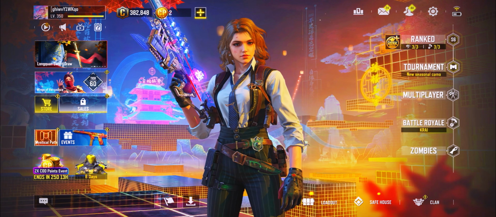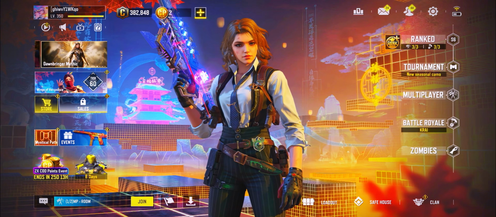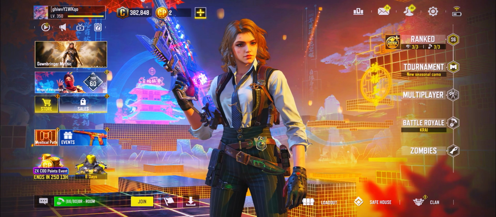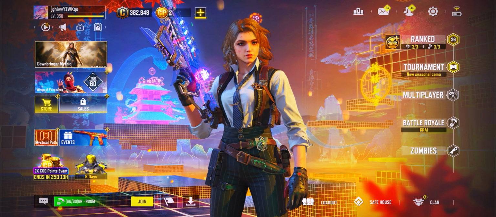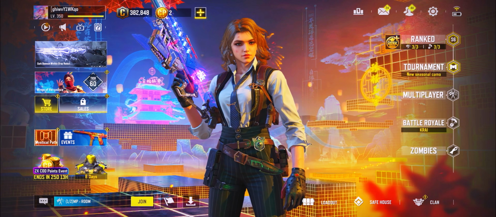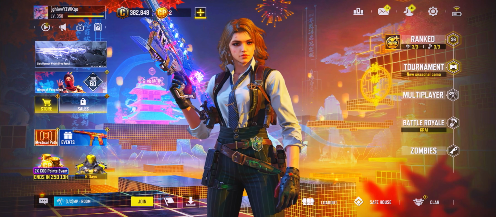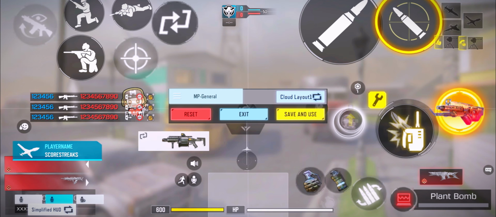Today I'll be finally revealing my phone settings and sensitivity as well as HUD and everything that you need to know to make sure your gameplay goes as smooth as possible. Alright, we're gonna start off with my HUD. As you guys can see, this is my HUD.